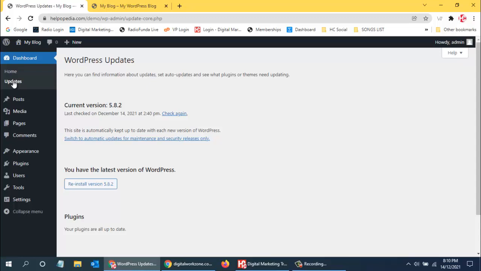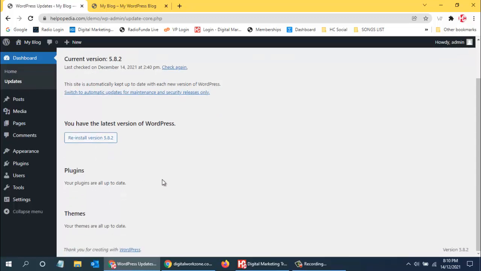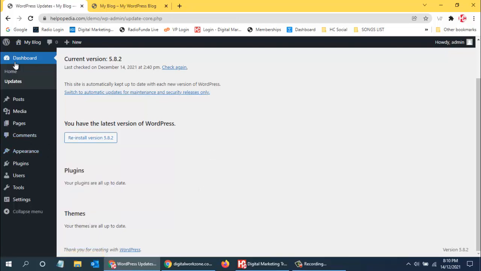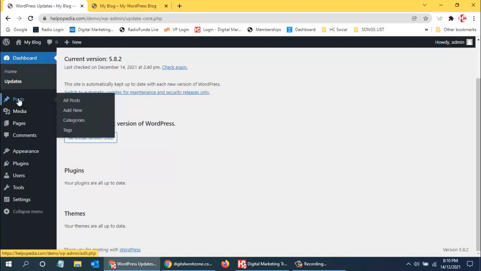So the same way over here in WordPress also, if there is anything you can update, then you will get all the options over here to upgrade. See the plugins, that is the small applications that are installed into WordPress so that it will increase the functionality of your website. And themes, so themes are basically the look and feel of the website, which we are going to study over here.